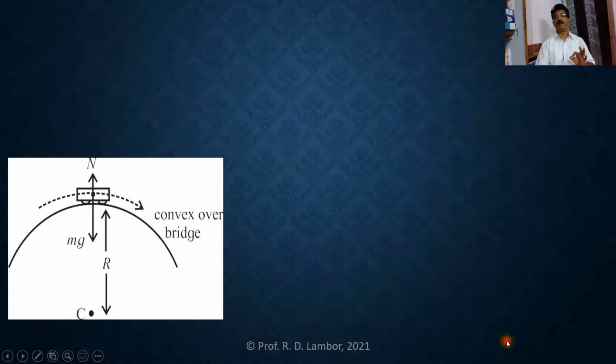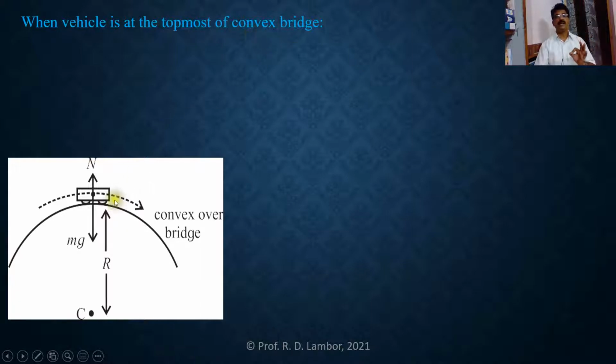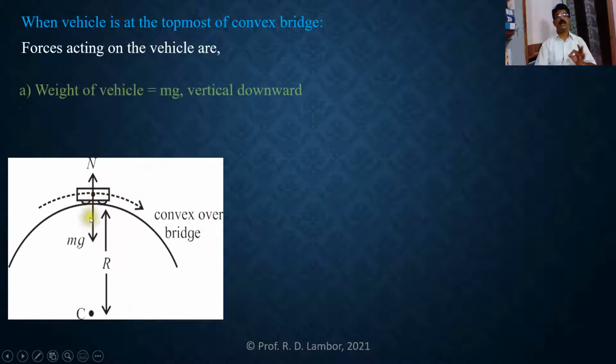So for that purpose, when the vehicle is at the topmost point of the convex bridge, you can see here presently the position of that vehicle is at the topmost of the convex bridge. So when the vehicle is at the topmost point, the forces acting on the vehicle are, first, the weight of that vehicle.